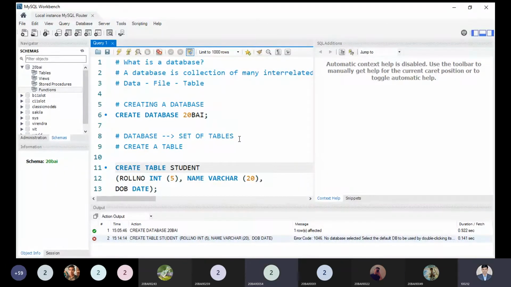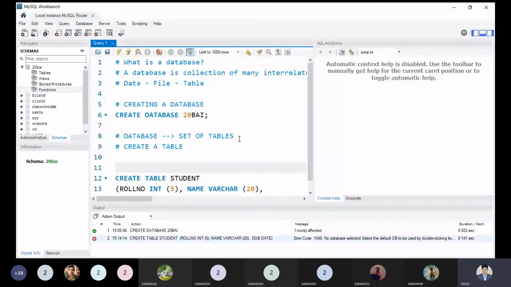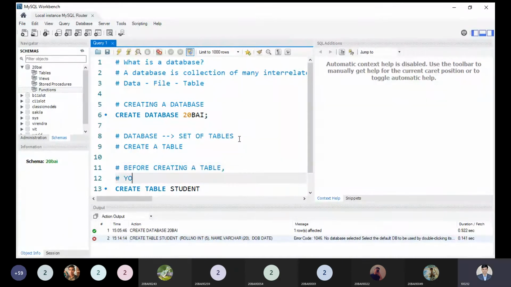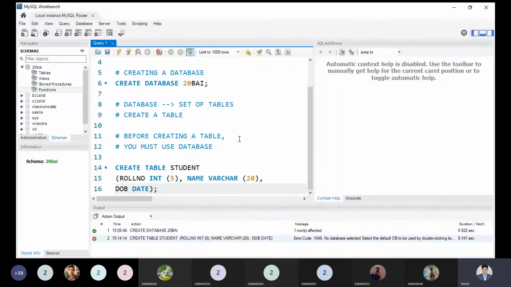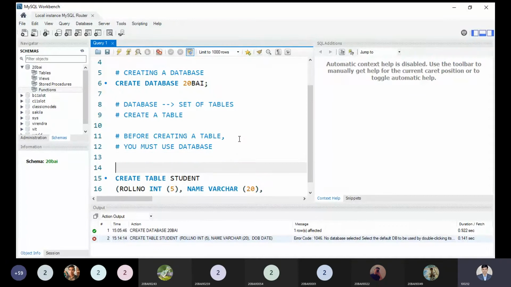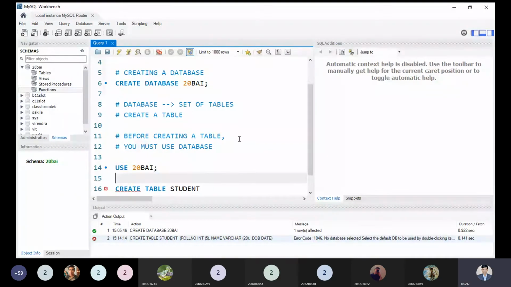Yes, sir. So what we have to do, I can write over here: before creating a table, you must use the database. Okay, so what is the syntax? The syntax is very simple. We have to use the USE keyword and our database name, that is 20VAI, and just put the semicolon and execute the syntax.